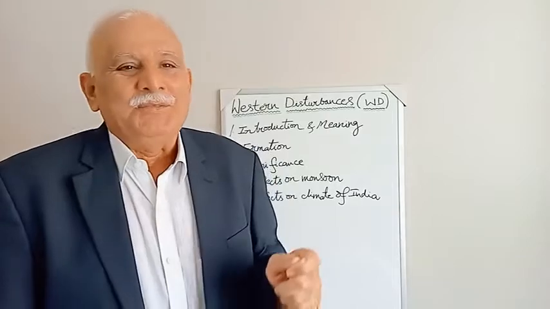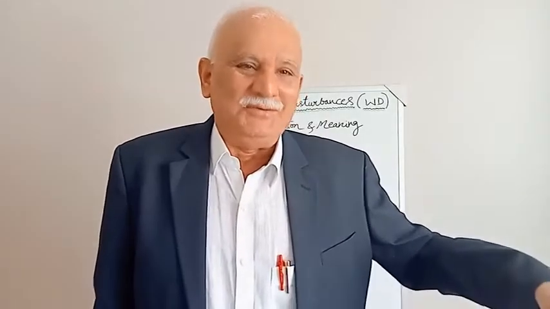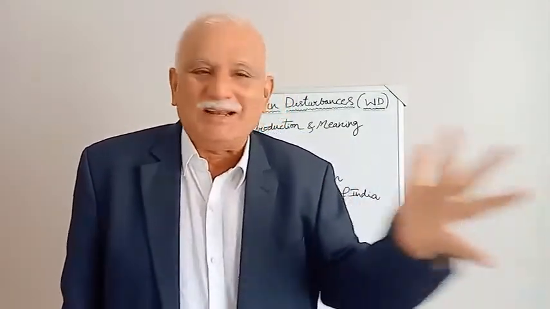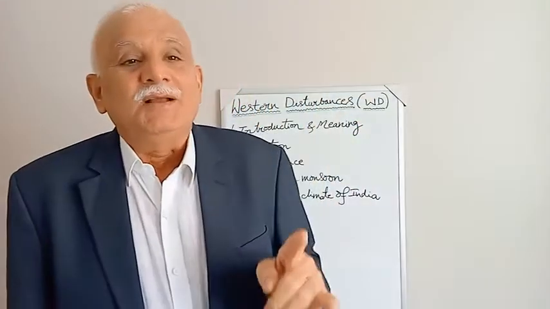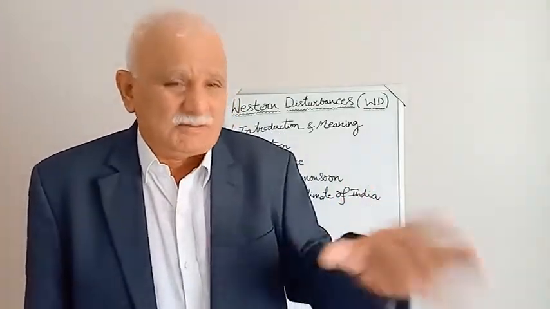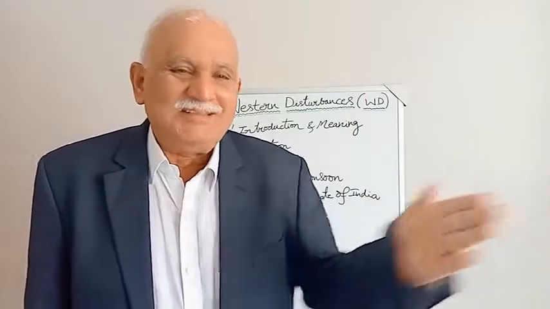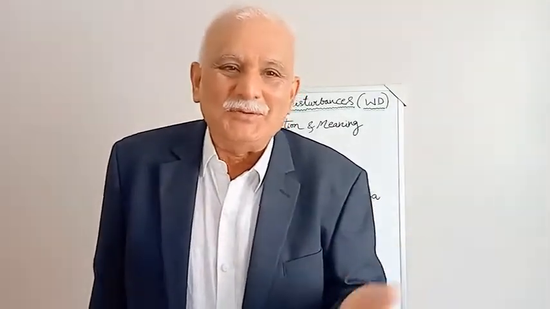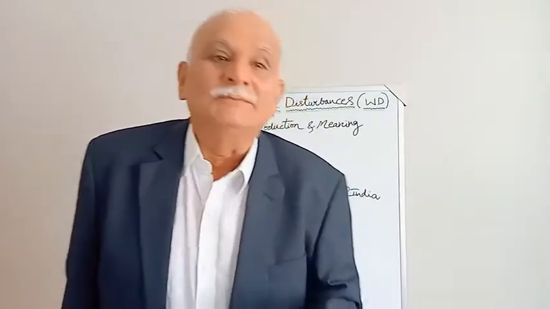This is interesting. If you take India and go to the left side, Western Europe is there, Ukraine is there. From Ukraine we are getting them, that means from the west. Why are they called disturbances? For most part of the Western disturbances, the air in the atmosphere becomes unstable. They come from the west and cause the atmosphere or air to be unstable. That is why they are called Western disturbances.